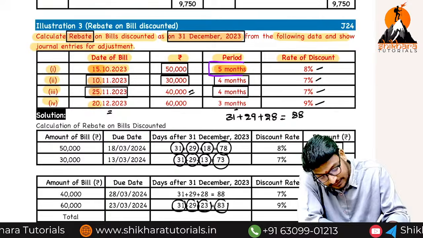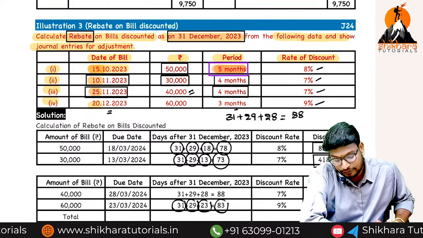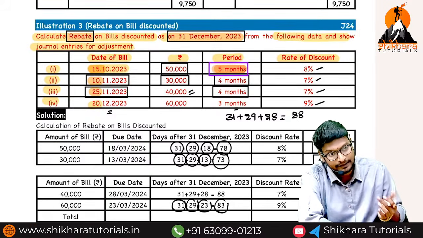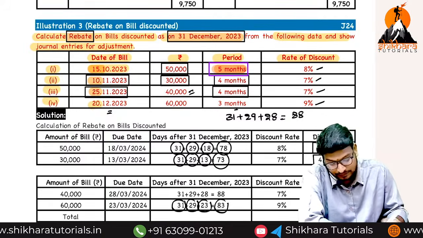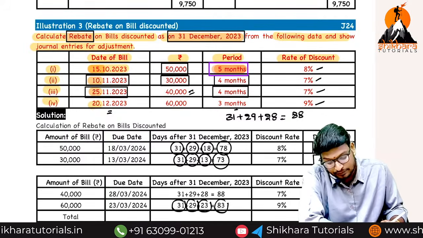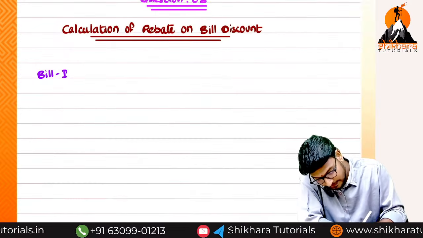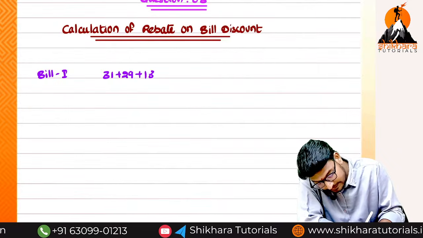How many months is the due date? 5 months is the term of the bill. Now 5 months means 11, 12, 1, 2, 3. 1, 2, 3 falls after December or before December? After December. So that means 31 plus 29 plus 18.